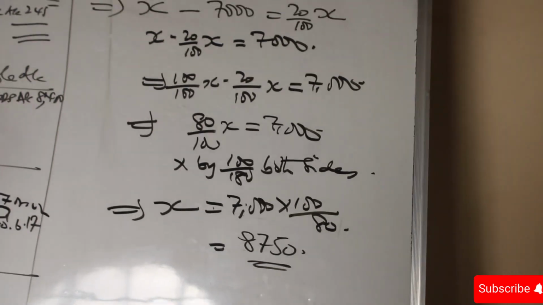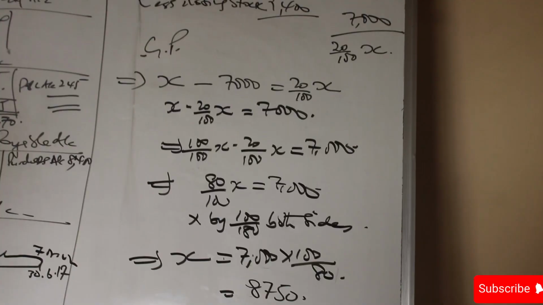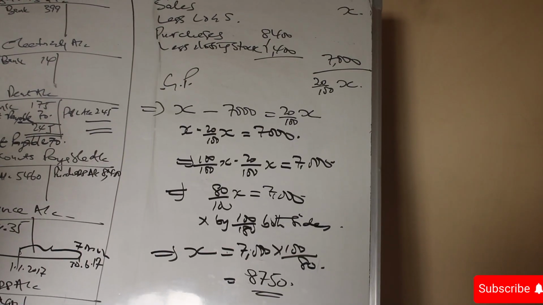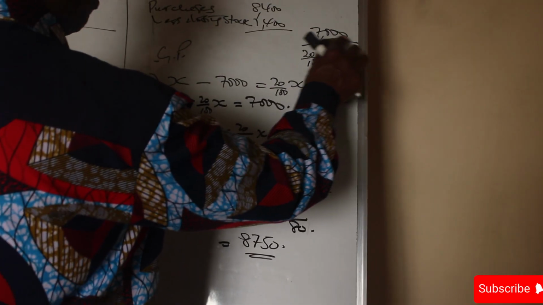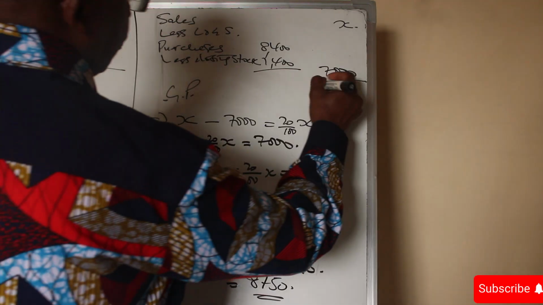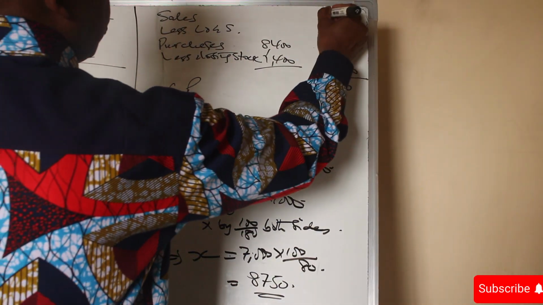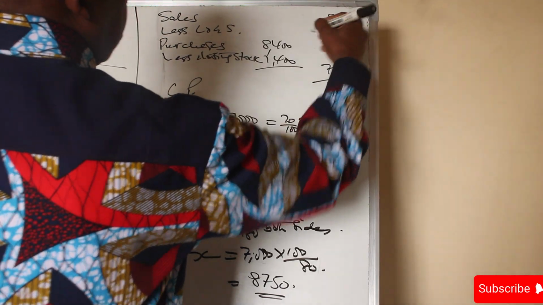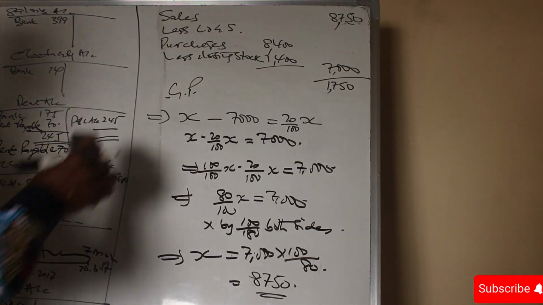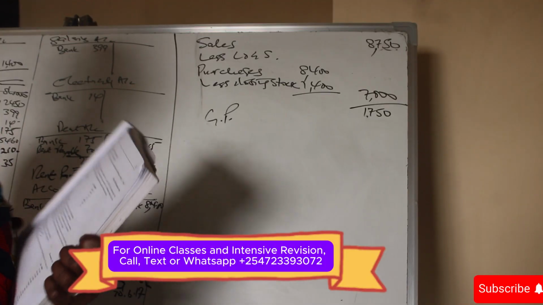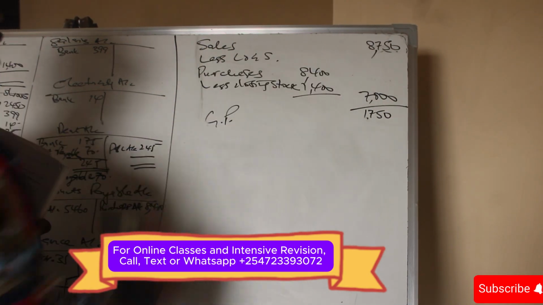So we can actually get those figures now. 0.2 of 8,750 is 1,750. Our figure here now is 1,750, and our figure here is 8,750. So we get our gross profit there as 1,750, and our sales is there. We are saying we made sales amounting to 8,750.